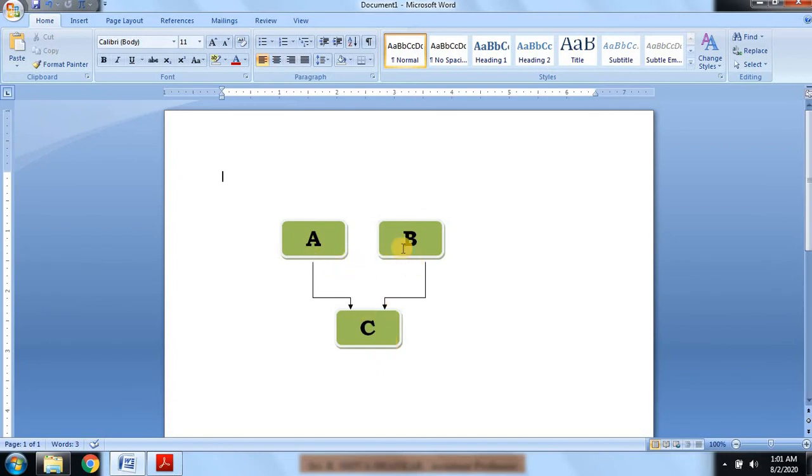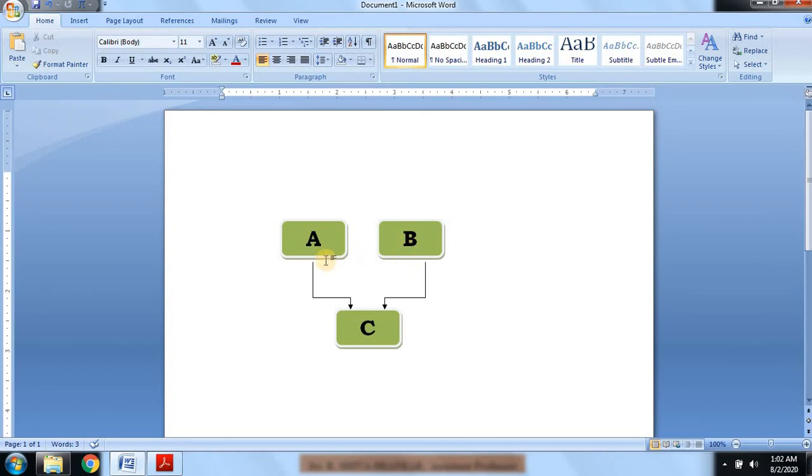Both A and B become base classes and C becomes a derived class. Whereas in Java, we cannot use multiple base classes to inherit into a derived class. So now we are going to consider A as an interface and B as a class.